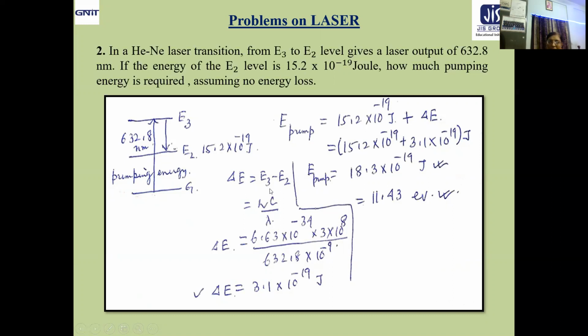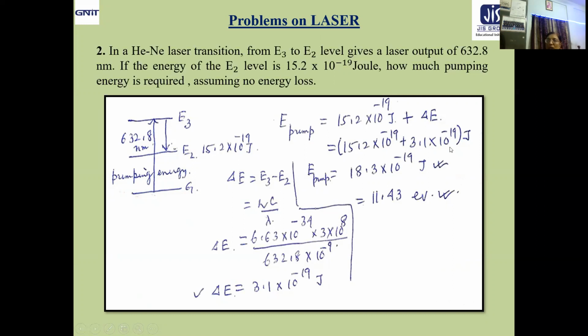Let us find out that E3 minus E2, delta E, that is h nu, meaning hc by lambda, because lambda is given here. We know the value of h as well as c. Mind it, both are in SI system. Planck's constant is 6.62 into 10 to the power minus 34 joule second. Not joule per second, it is joule second. And lambda value is given, and you will get delta E equal to 3.1 into 10 to the power minus 19 joule.